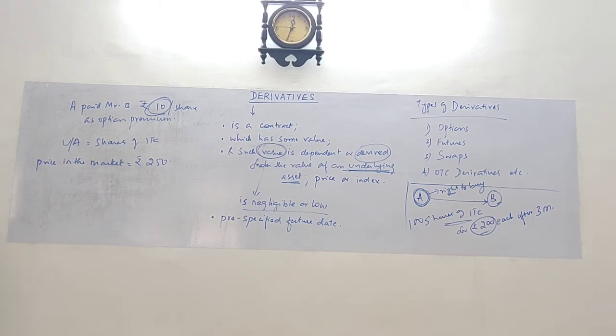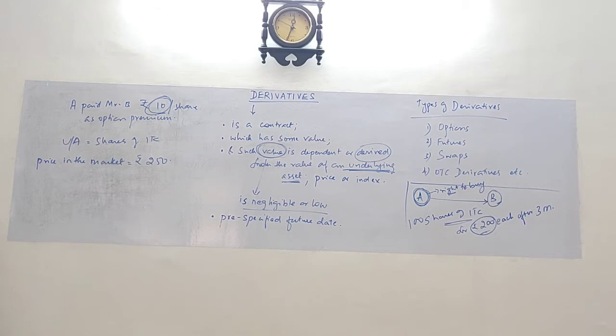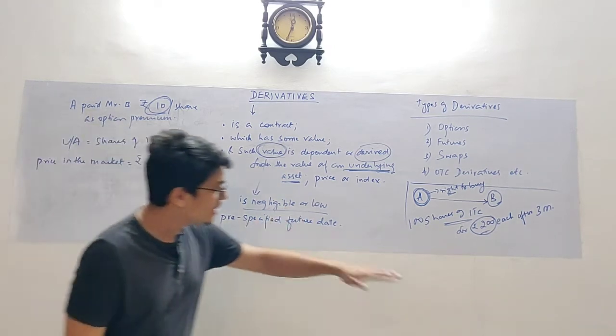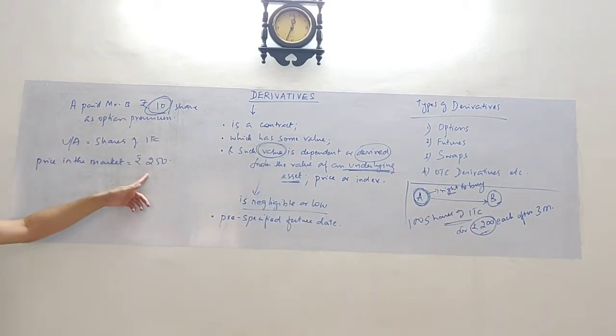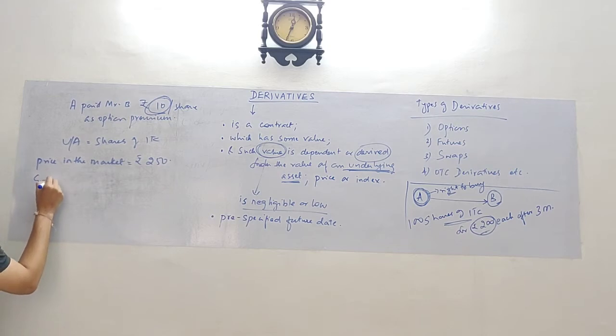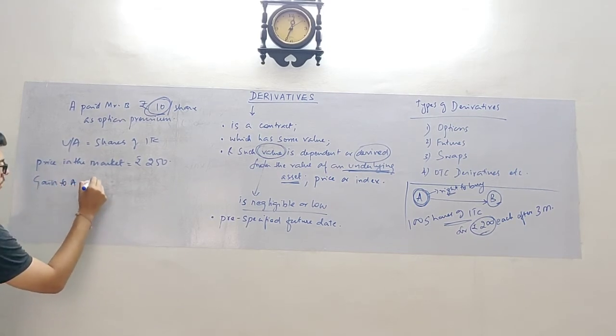So here A has gained 50 rupees per share, and for this right, A will exercise the right. He will exercise the right and purchase the shares at 200 from Mr. B and sell in the market at 250. So here gain to A will be rupees 50.